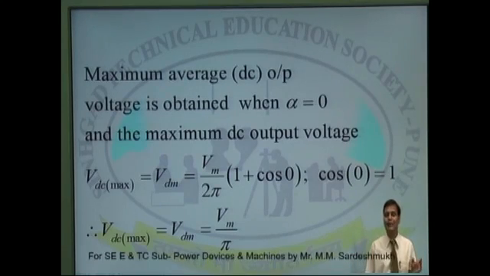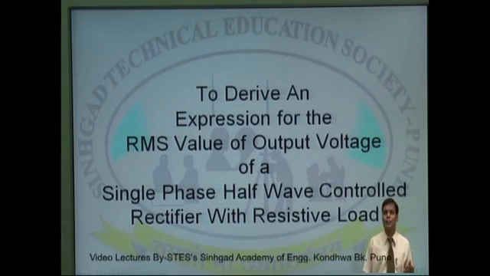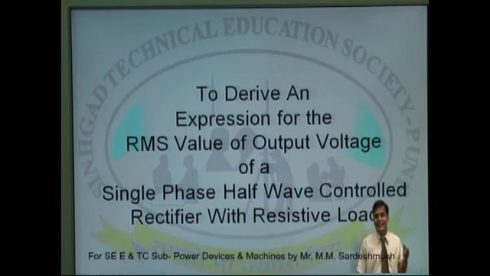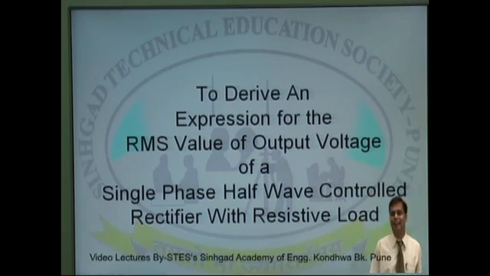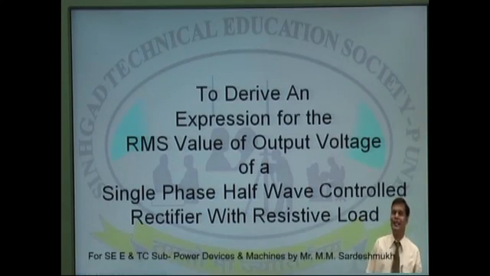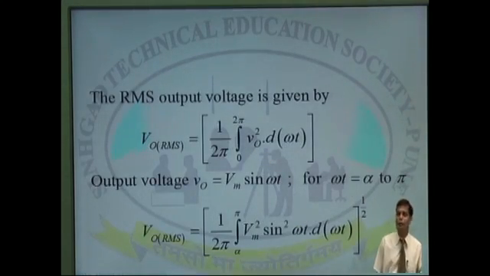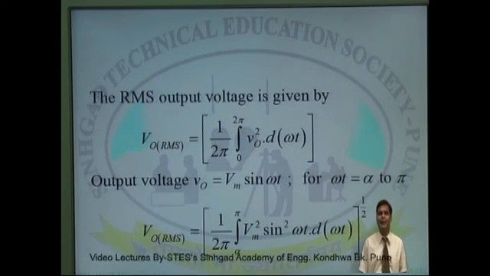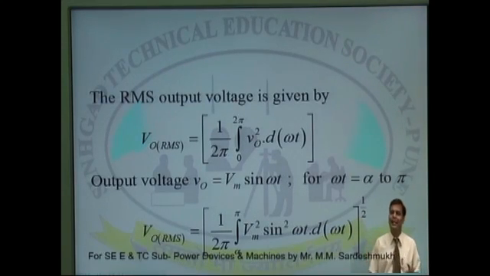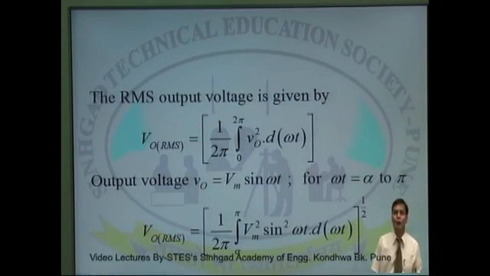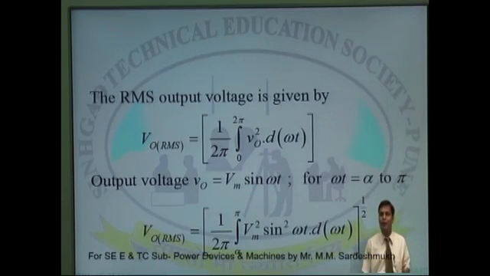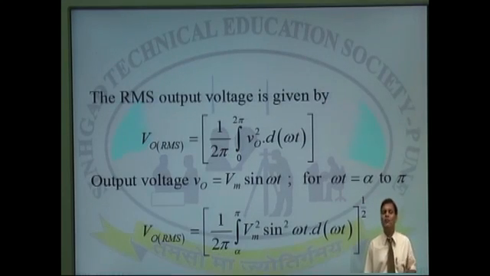On a similar basis, I can derive the expression for root mean square voltage. DC voltage is nothing but an average DC value, VDC, whereas RMS is nothing but the average AC value. In many applications, if your positive and negative cycles are symmetric, then the average DC value may be 0 but not the RMS value. So RMS value is nothing but root mean square. So the square is taken and again the root of that is taken.